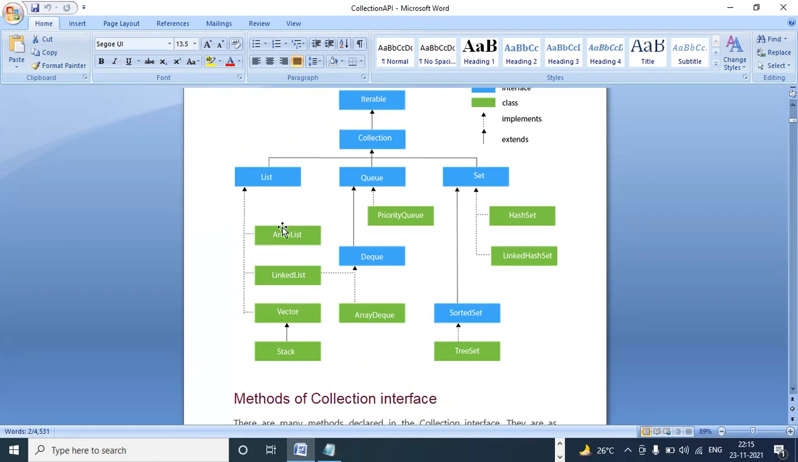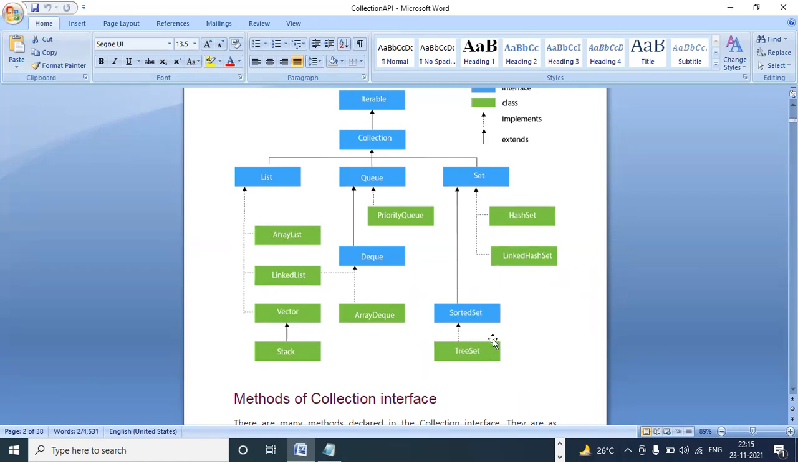List implementation classes. An interface is only defining the structure, right? It won't have a body implementation. But I want to do some operations, so the List interface subclasses will help me. The List interface subclasses are ArrayList, LinkedList, Vector, Stack. These four classes belong to the List interface. In the Set interface, we have HashSet, LinkedHashSet, and SortedSet and TreeSet. SortedSet is one more sub interface. TreeSet is a class.